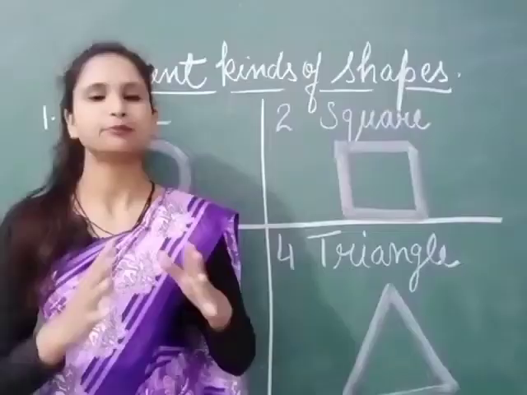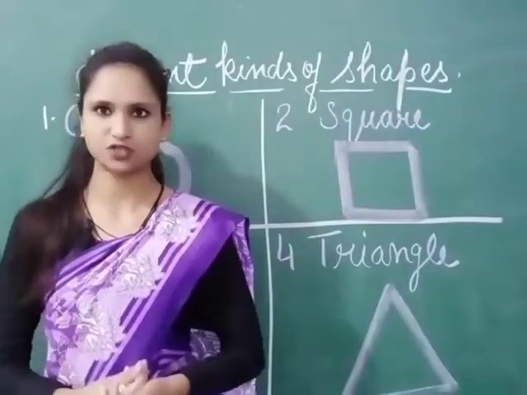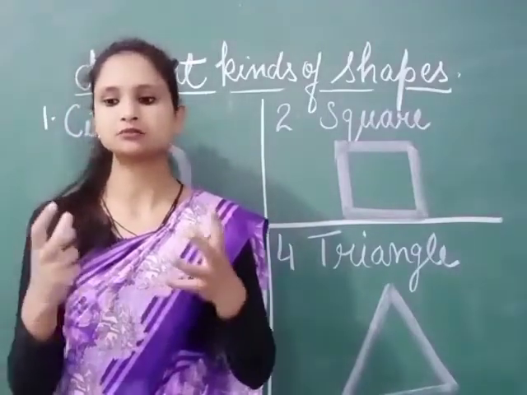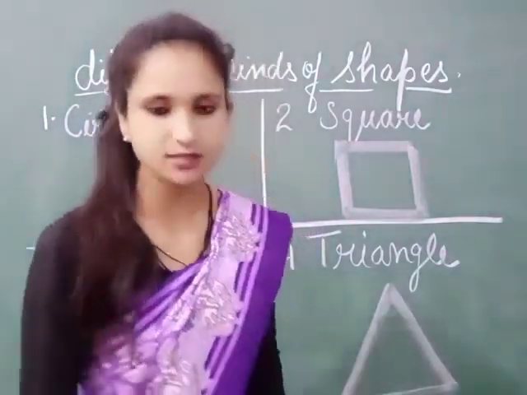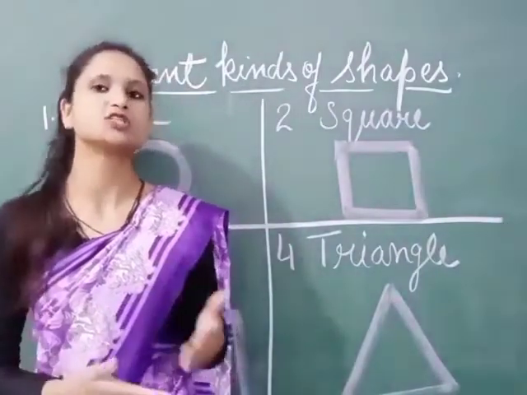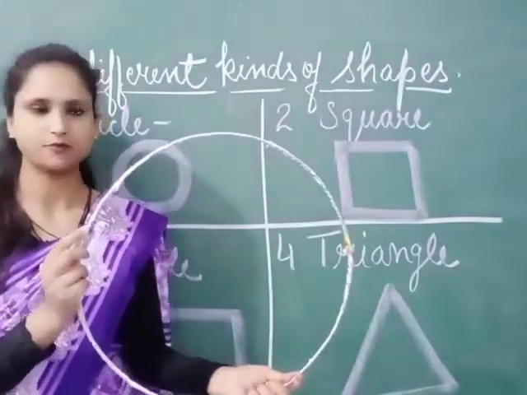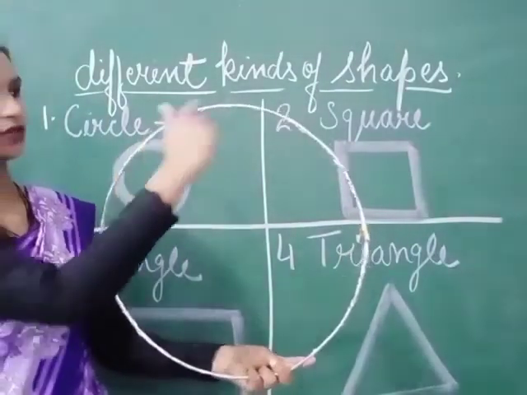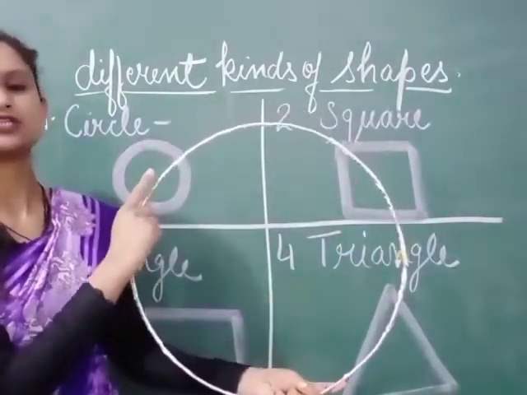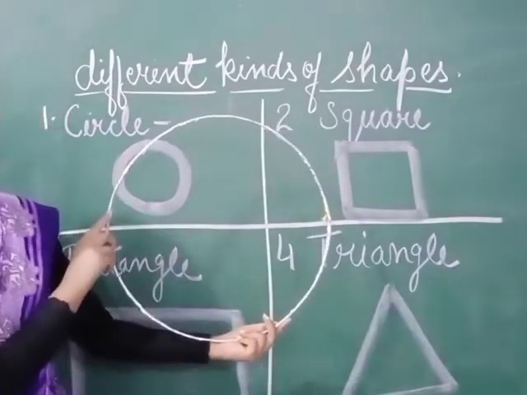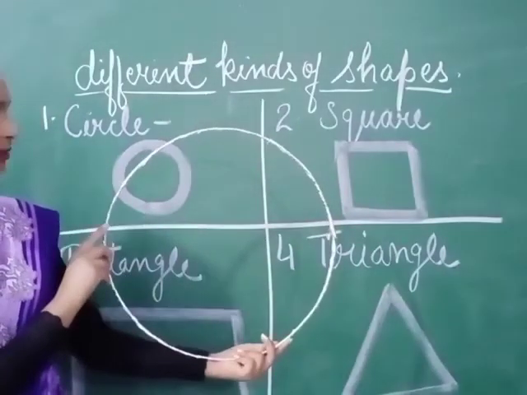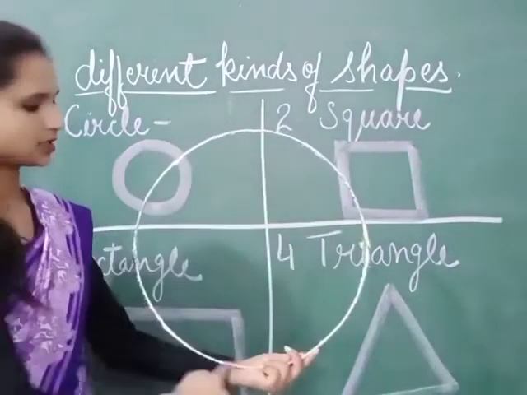Before moving to different types of shapes, let me show you some things and let us see of what shapes they are. So first of all, let me show you this ring. This ring is circular in shape. It is a circle.